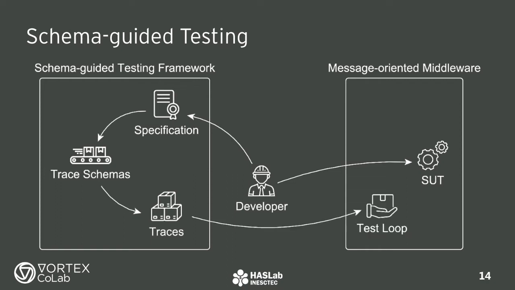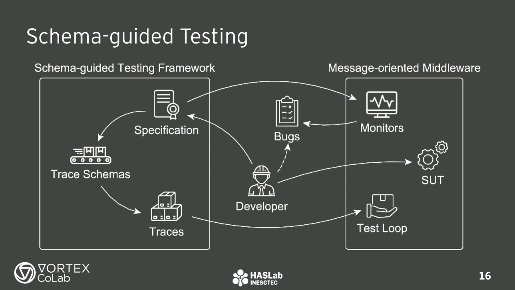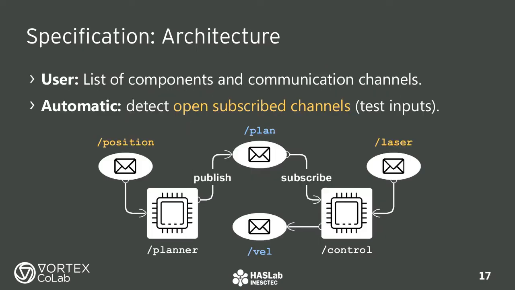These messages are replayed to the system under test, under a testing loop. And any property violations are detected using runtime monitors as oracles. These monitors are also automatically derived from the specification given by the user in the first step. Finally, any detected bugs are reviewed by the user, so that they can fix either the system or the specification, and start over. Let us now take a closer look into the specification.